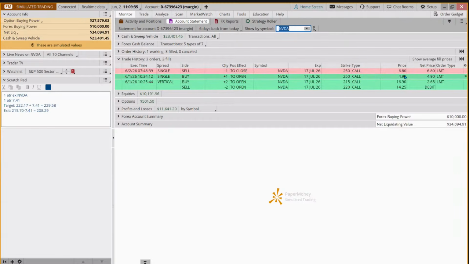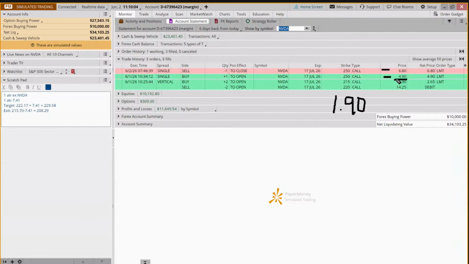And so, how did we do? Well, we got in for 490. And when we hit our target, we got out at 680. So you just simply subtract one from the other. And so we made $1.90 a share. And in our class, we position size based on max loss.